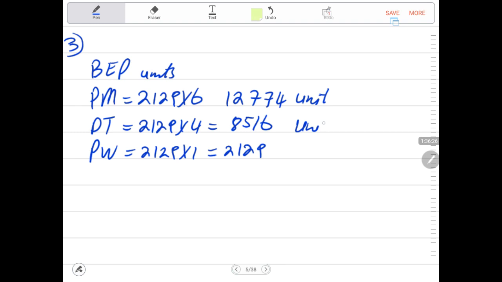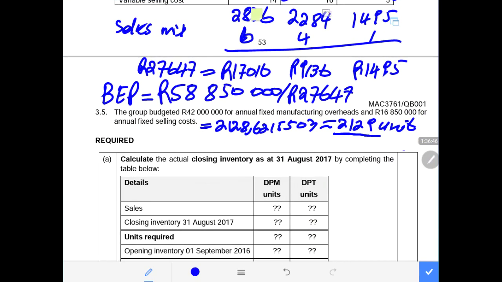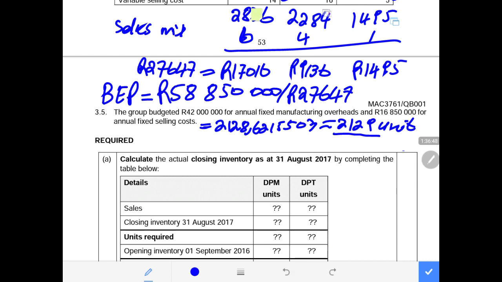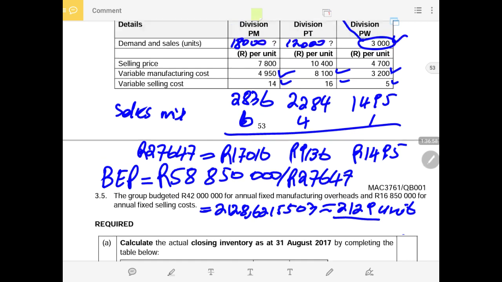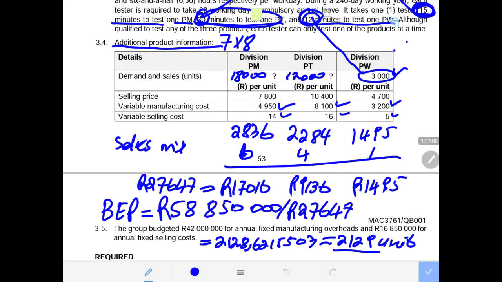When you are required to calculate contribution at the break-even point, then you take this break-even point and you multiply it by contribution, but we are not required in here. So in that case, you'll take these units, you multiply them by the contribution, and the contributions will be those contributions. These are the figures of the contribution you calculated. Where are they? These are the contribution that we calculated.